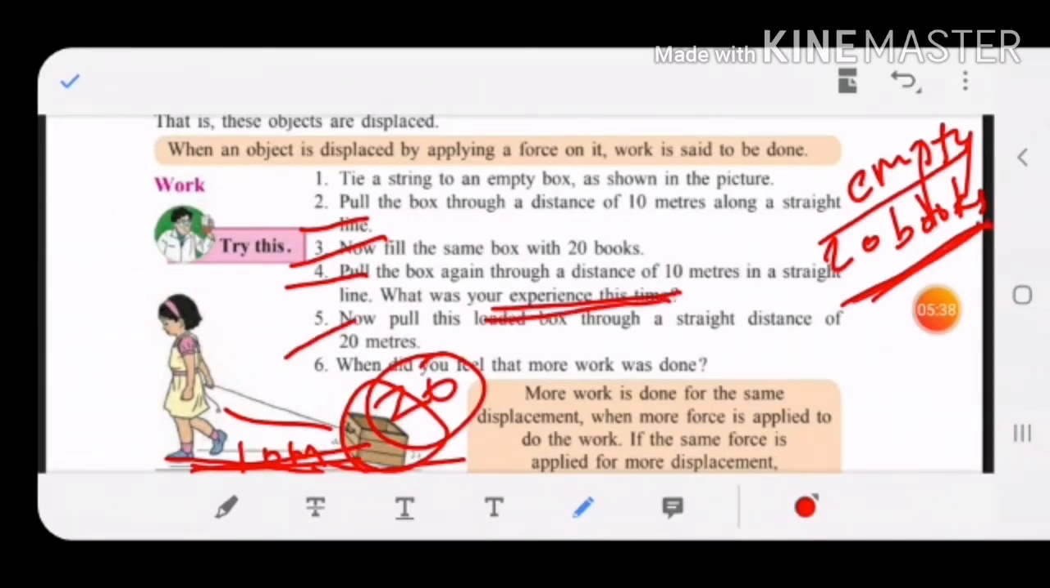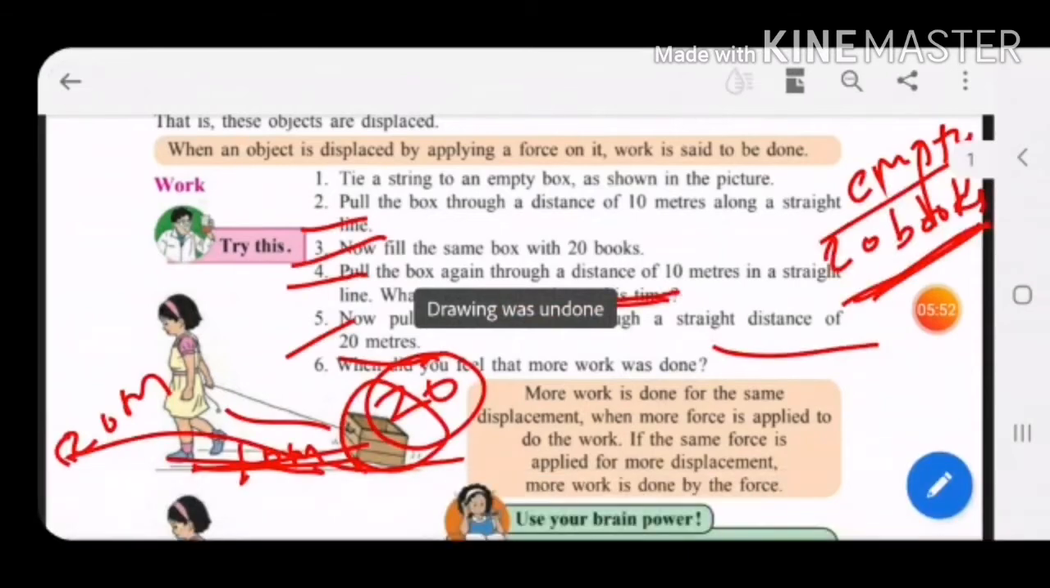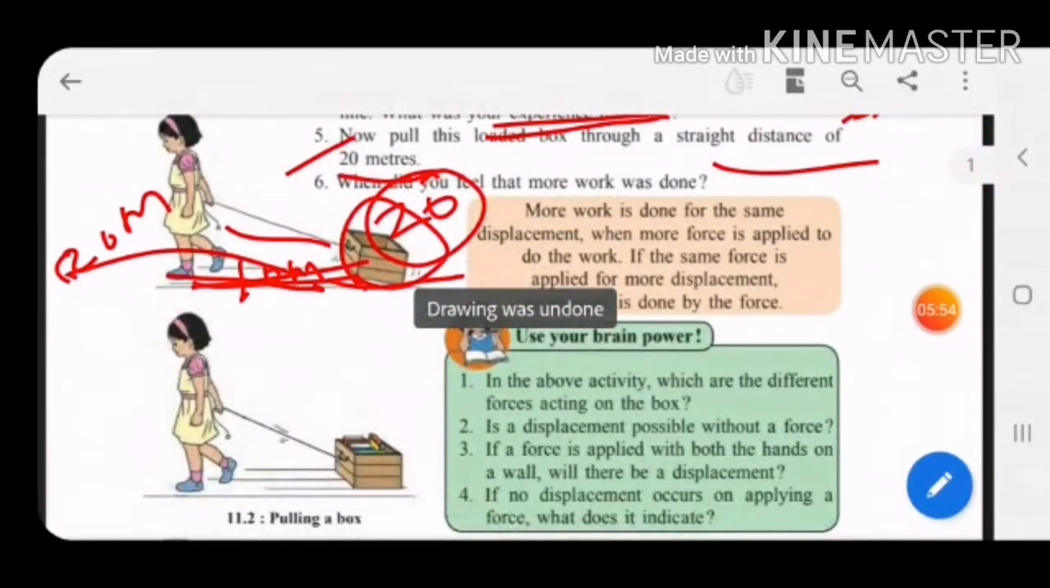Then fifth thing, now pull the loaded box through a straight distance of 20 meters. Now increase this distance. You have to displace the box 20 meters. What do you feel, children, when more work was done? Children, more work was done when the displacement was more and the books were also more.